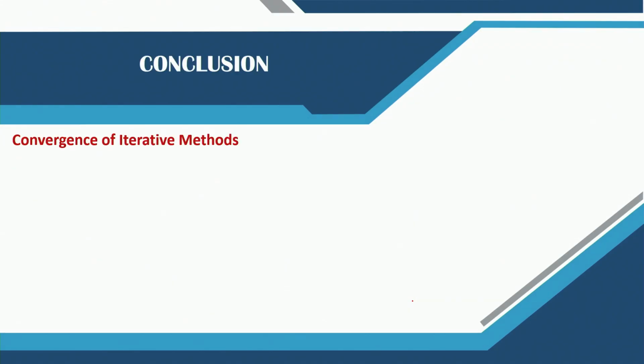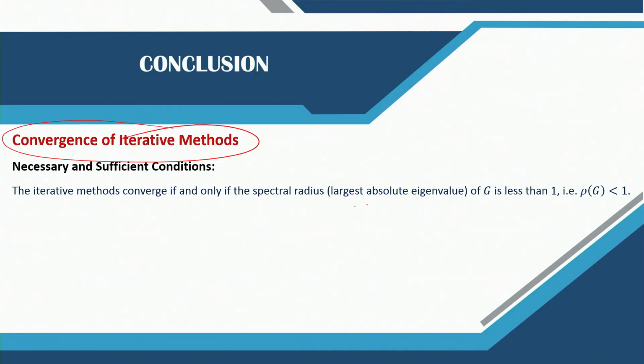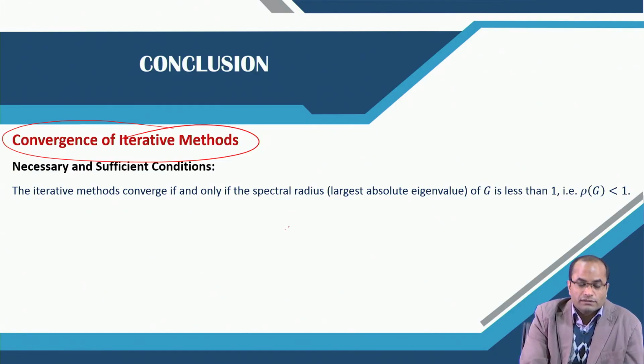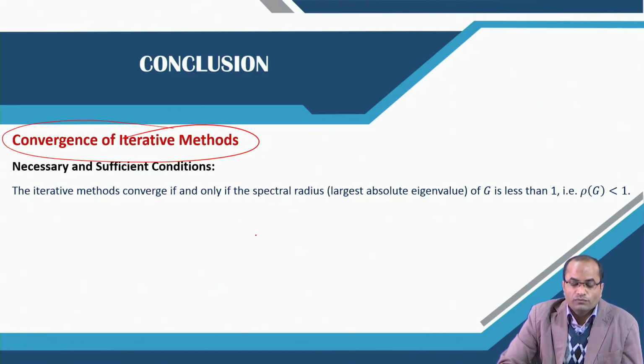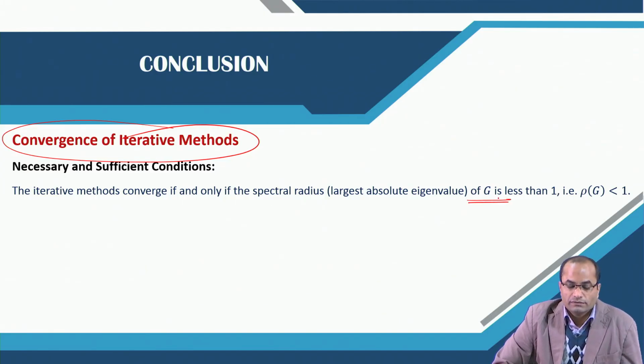And just to conclude, we have discussed a very important topic here, that is convergence of the iterative method, and the necessary and sufficient conditions we have discussed and seen. We have seen the proof also, and it depends on computing the spectral radius of the iteration matrix.